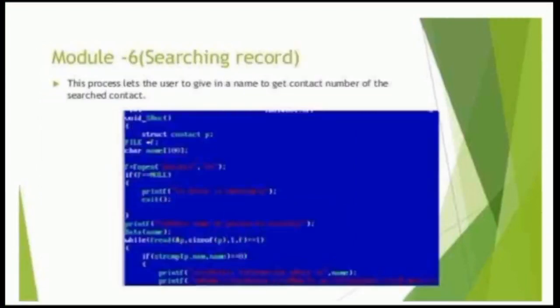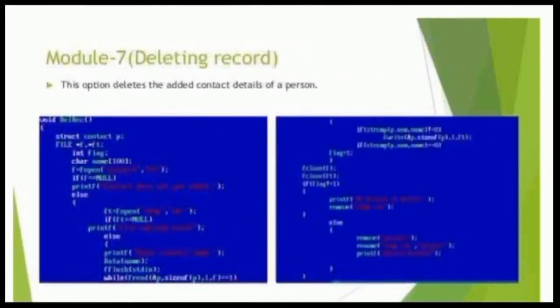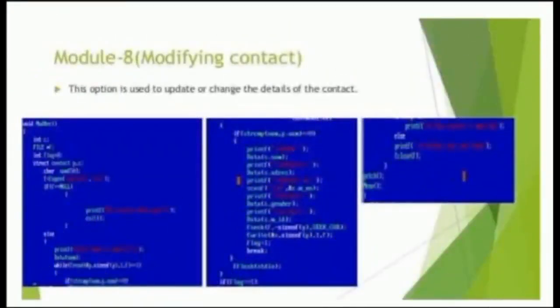Module 6, searching record. This process lets the user give in a name to get the contact number of the searched contact. Module 7, deleting record. This option deletes the added contact details. Module 8, modifying contact. This option is used to update or change the details of the contact.